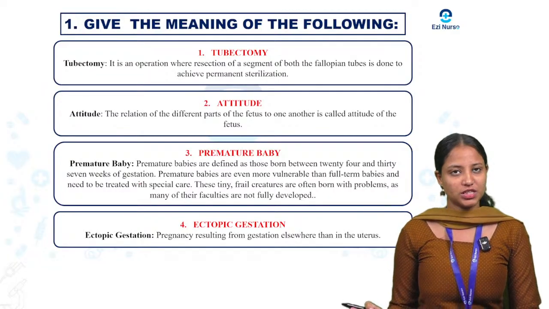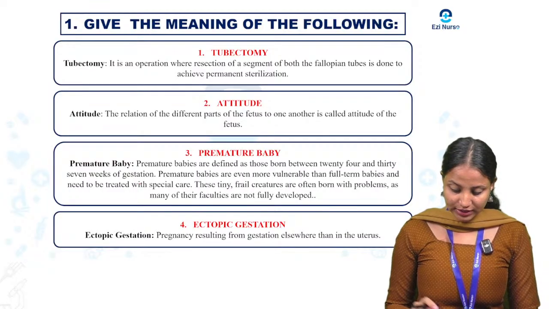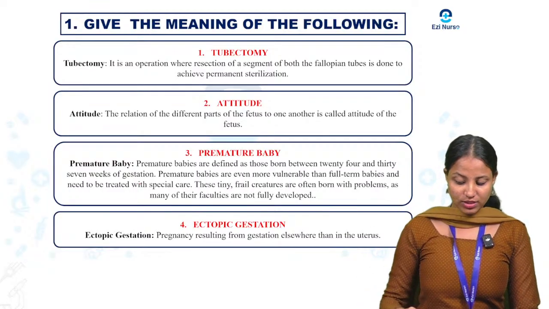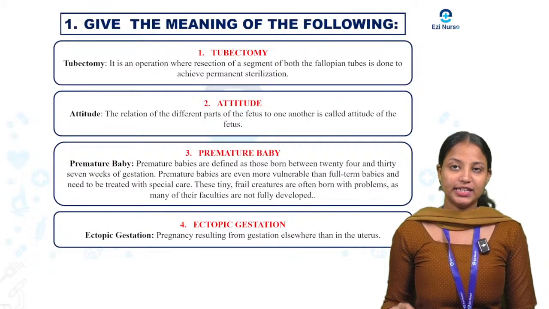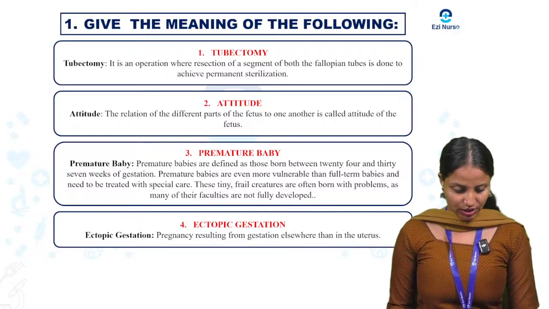Next one is ectopic gestation. What is ectopic gestation? It is a pregnancy that happens outside the uterus, usually in the fallopian tube. That is known as ectopic gestation.